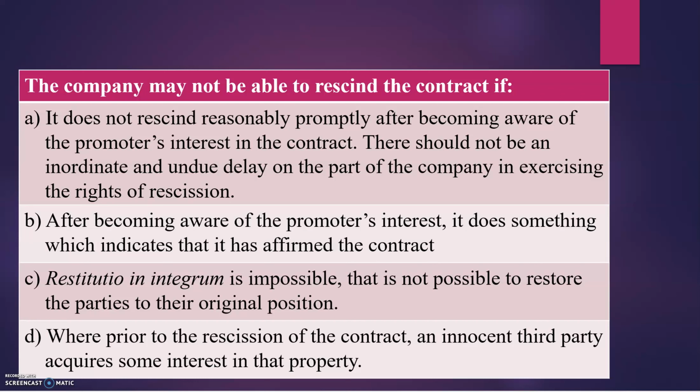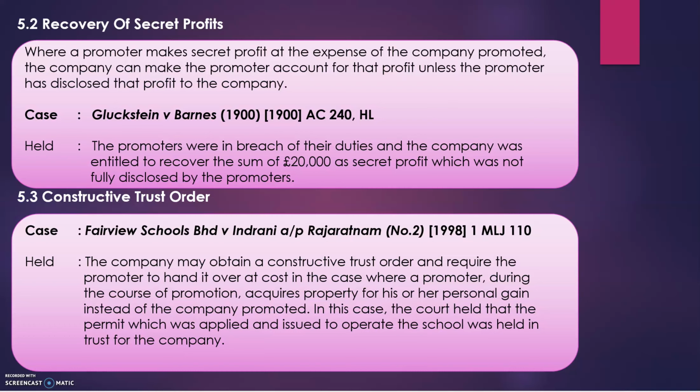Now, on the recovery of secret profits, we know that when the promoter makes secret profits, the promoter must account for the profit unless the promoter discloses it to the company. So if you are the promoter and you get some profits out of it, make sure you inform the company.